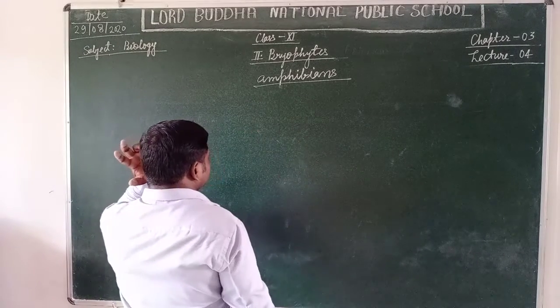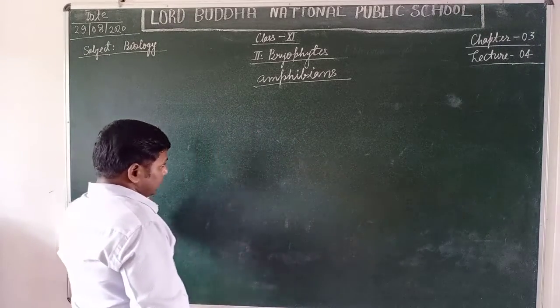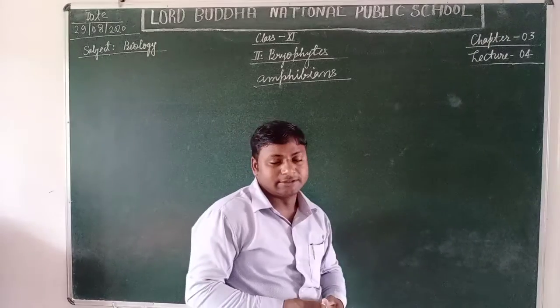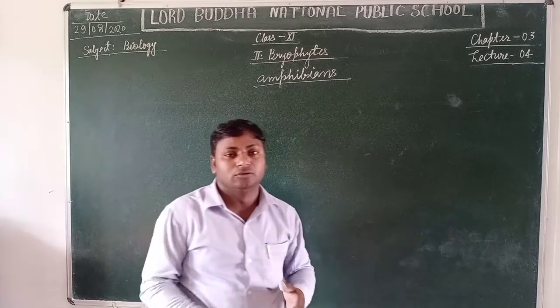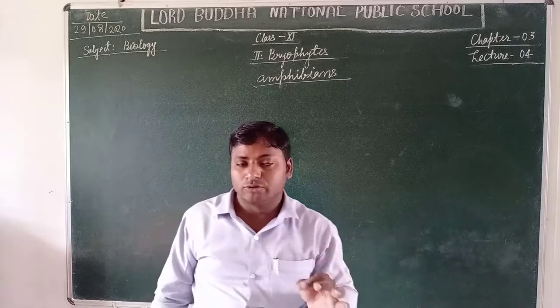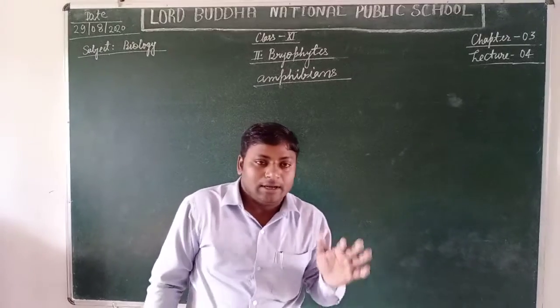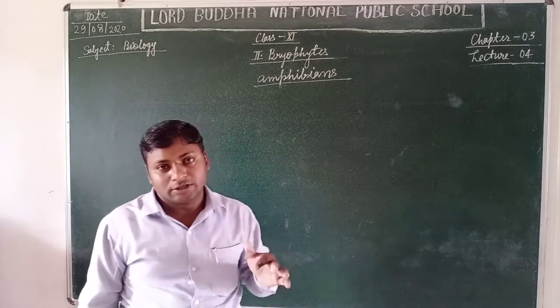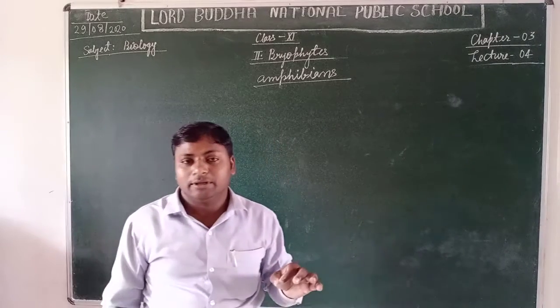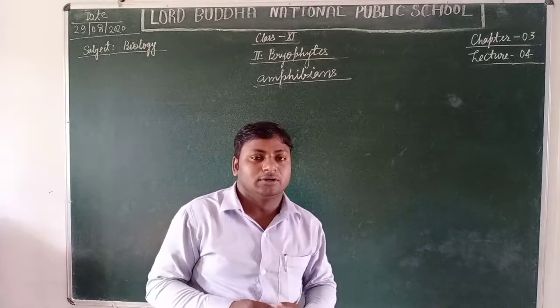Now, students, the plant body of the bryophytes is not differentiated into true leaves, true stems, and true roots, but the roots are rhizoidal, or rhizoids, and they may be unicellular or multicellular.